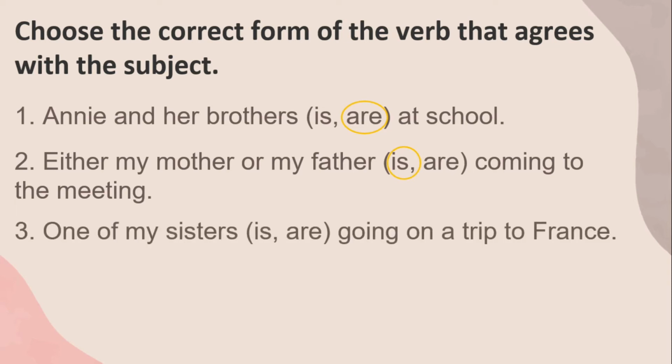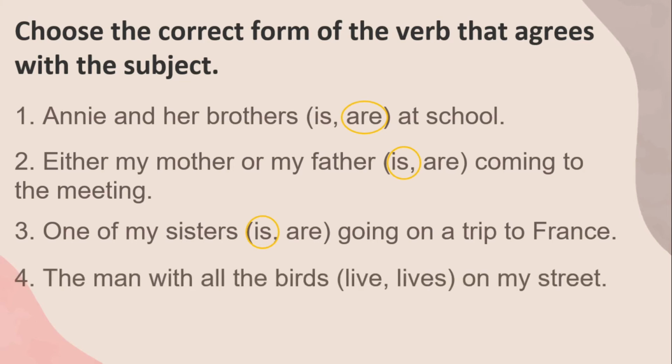Number 3, one of my sisters are going on a trip to France. In this case, of my sisters is just an added information about the subject one. One is a singular subject. Therefore, the answer for number 3 is